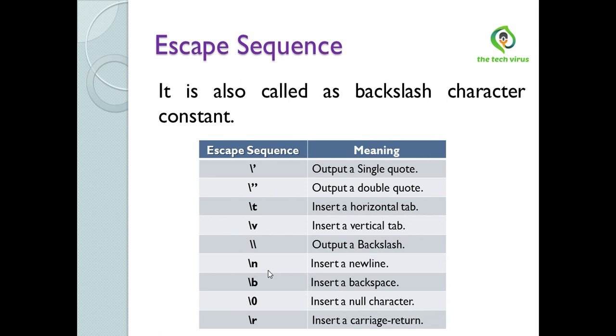Backslash n inserts a new line. Backslash b inserts a backspace. Backslash 0 inserts a null character. Backslash r inserts a carriage return.